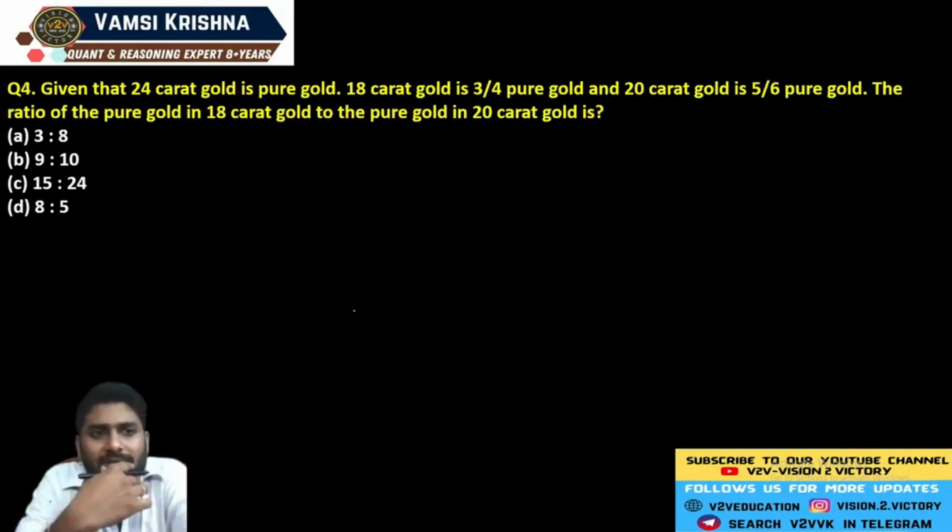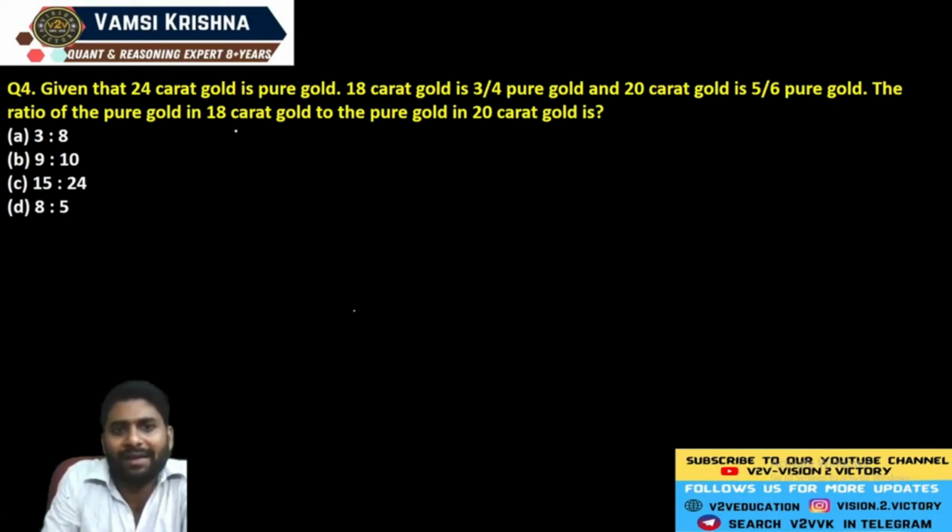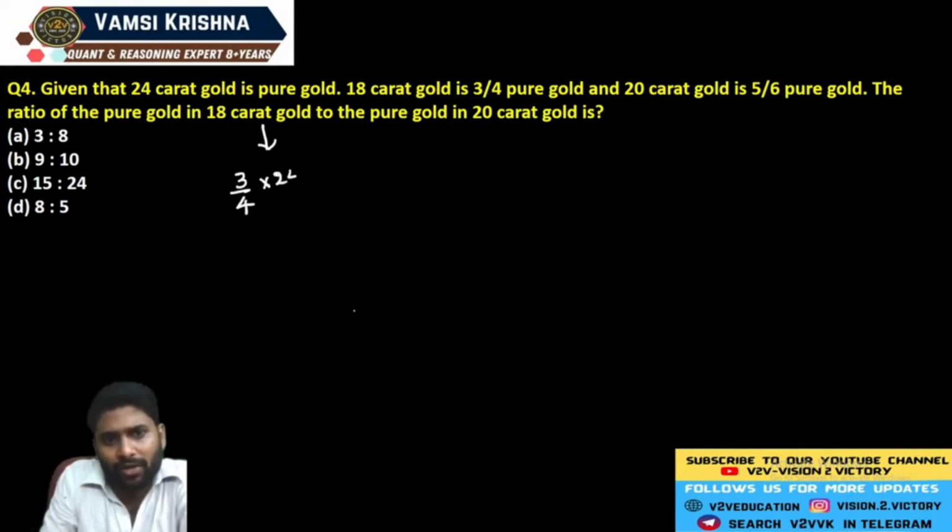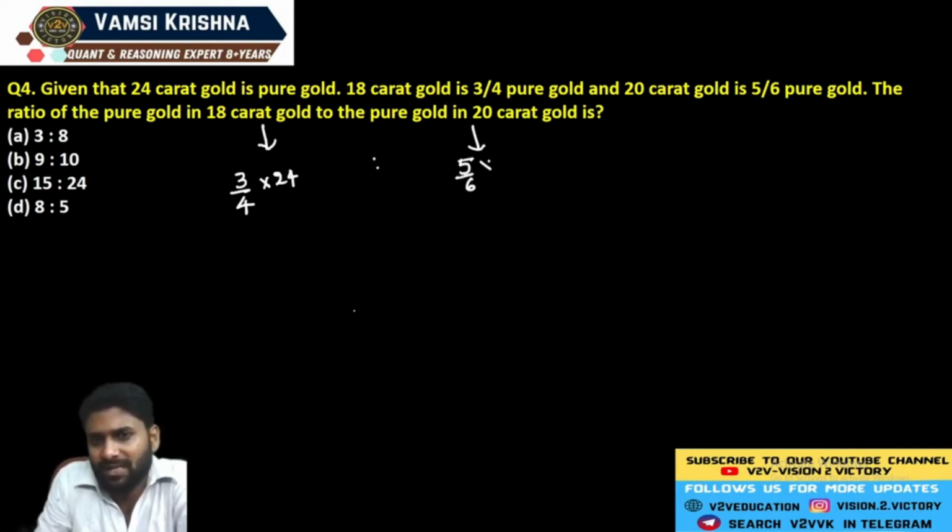The question number 4. See, given that 24 karat gold is pure gold. 18 karat gold is 3/4 of pure gold. 20 karat gold is 5/6 of pure gold. Now find the ratio of pure gold in 18 karat gold and 20 karat gold. This is a basic question. 18 karat gold is having 3/4 of pure, and you already know that pure is equal to 24 units. In the same way, 20 karat gold is exactly equal to 5/6 of pure gold. So this is a very basic question.